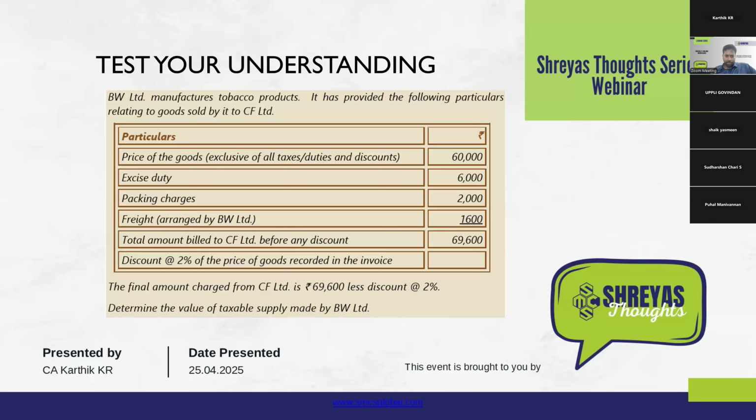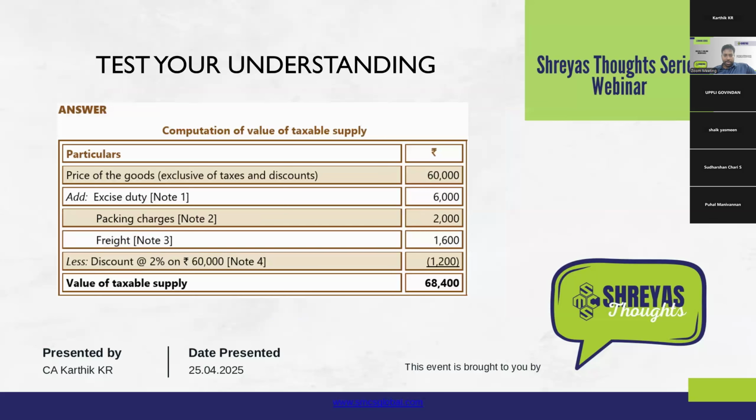Price of goods is only 60,000. So on that 60,000, 2% is recorded, provided as a straightaway discount. So this is not post-sale discount, but it is discount that is provided before or at the time of supply. Hence, this amount is also separately recorded in the invoice, and it will be directly reduced from the value of supply. So the value of supply that is calculated will be 68,400, as it has been explained.